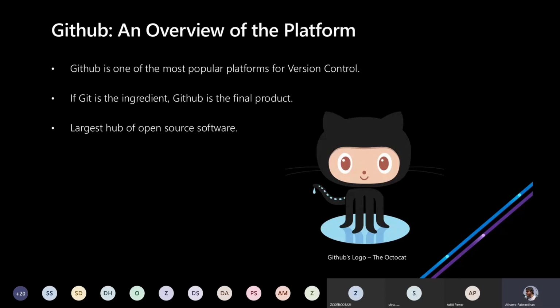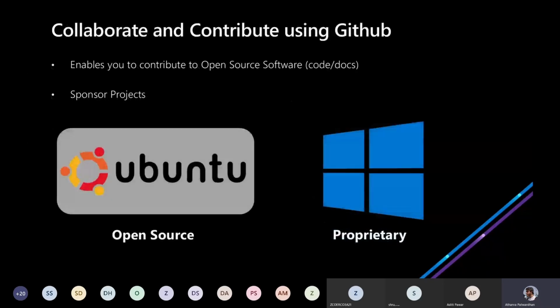Git is, and GitHub is a platform that uses Git, the version control system, and it is also the largest hub of open source software, GitHub. Okay, talking about open source, what do I mean about collaborating using GitHub? It means that it allows you to contribute to open source software.